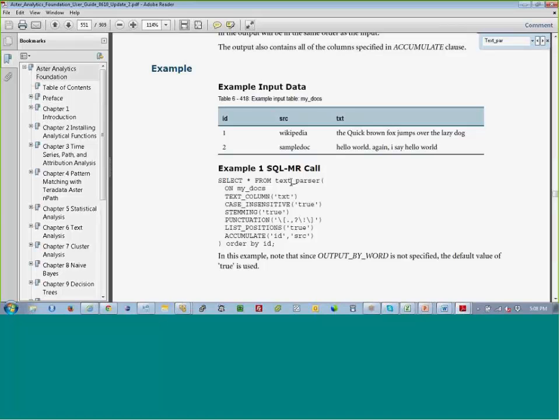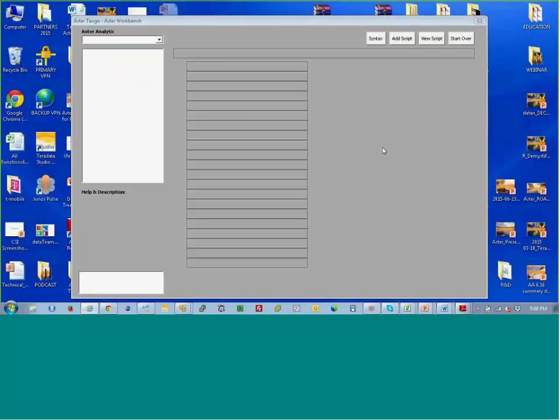What's important is that you know what you need to run when you need to run it. It's also part of that fail fast or succeed fast, or whatever you want to call it, where you change directions and telemetries fast. So what I did was, over my vacation while in Bulgaria, I wrote this tool called Aster Tango. It's basically an Aster workbench.